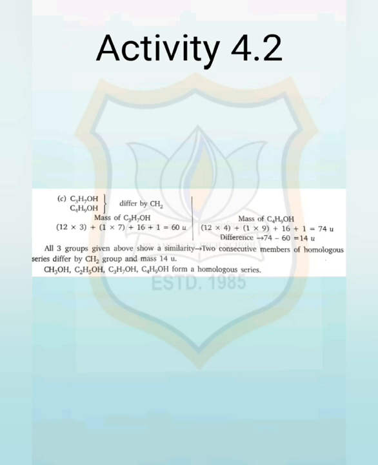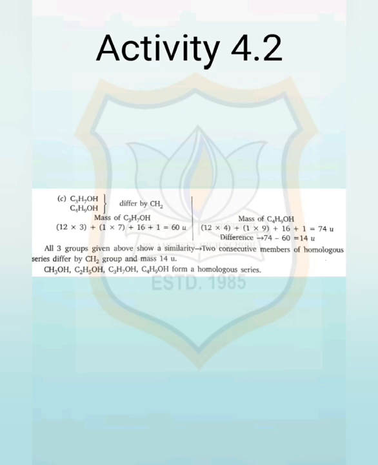The last, C3H7OH propanol and C4H9OH butanol. Again the difference is by CH2. We have calculated the mass for C3H7OH, that is 60 units. Now calculate the mass of C4H9OH butanol. Again, there are 4 carbons, therefore 12 into 4, plus hydrogen is 9, so 1 into 9, plus oxygen 16 plus hydrogen 1. That means 48 plus 9 plus 16 plus 1 gives 74 units. And the difference between butanol and propanol will be 74 minus 60.